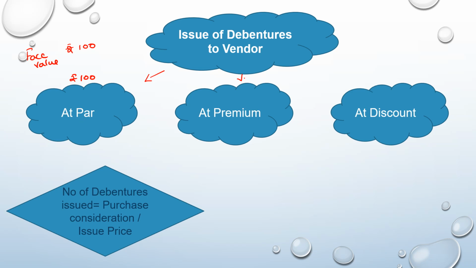Suppose it is issued at a higher price, say 110 or 120. Then you're issuing at more than par value. So debentures could be issued at premium. The third situation is where the debentures might be issued at discount. That is when the debentures are issued at a price lesser than 100. So suppose it is issued at 90 or rupees 95, then the 5 rupees or the 10 rupees is given here as discount. So these three situations also have to be considered.